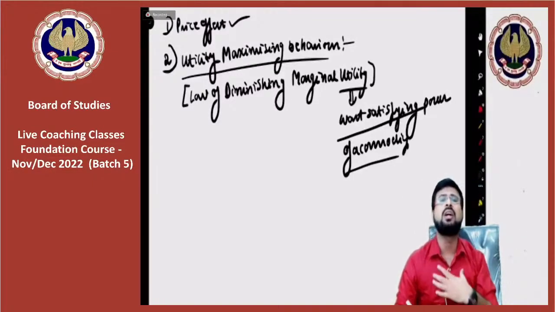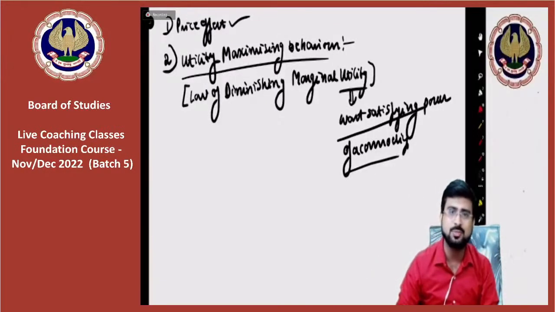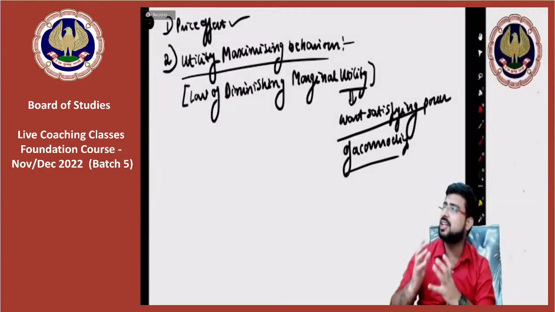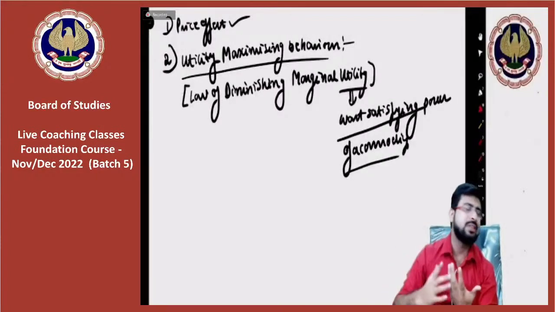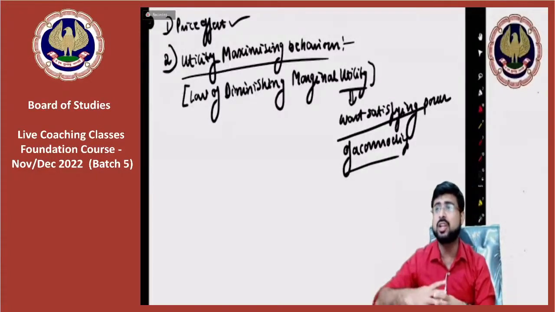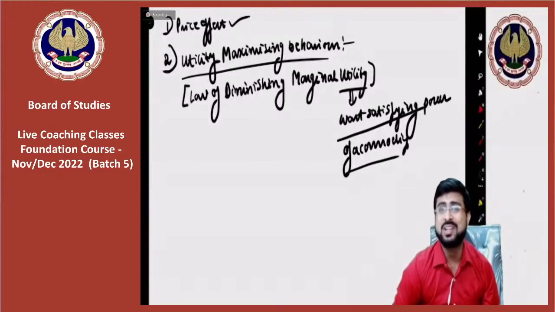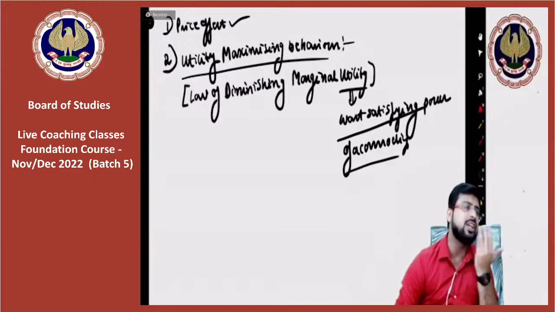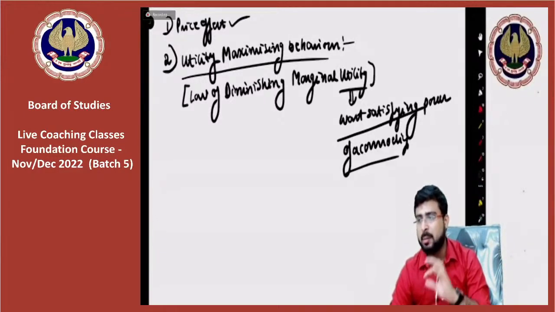For example, let's say I like pizza a lot. You know, cheese burst pizza is one of my favorites. I hope many of you must like cheese burst pizza also. But if I take this cheese burst pizza to someone who is, let's say, a bodybuilder, somebody who is very fitness conscious, do you think that pizza will have utility for them? It doesn't. So utility is a subjective concept. It may vary from person to person. It basically implies want satisfying power of a commodity.